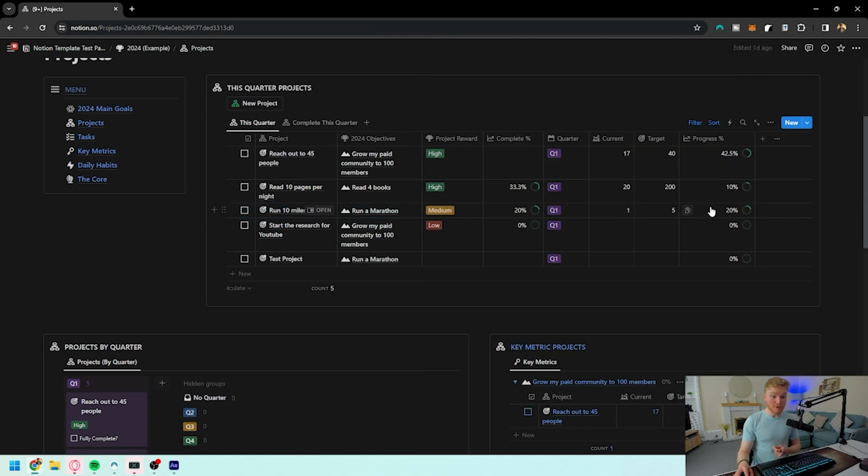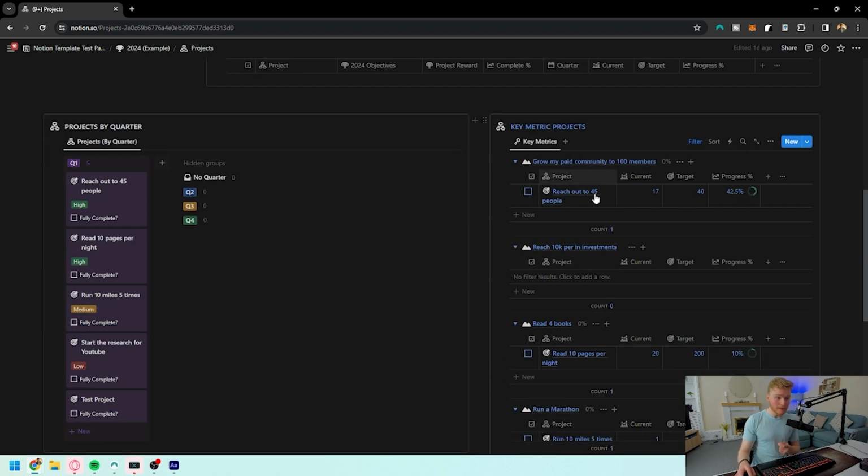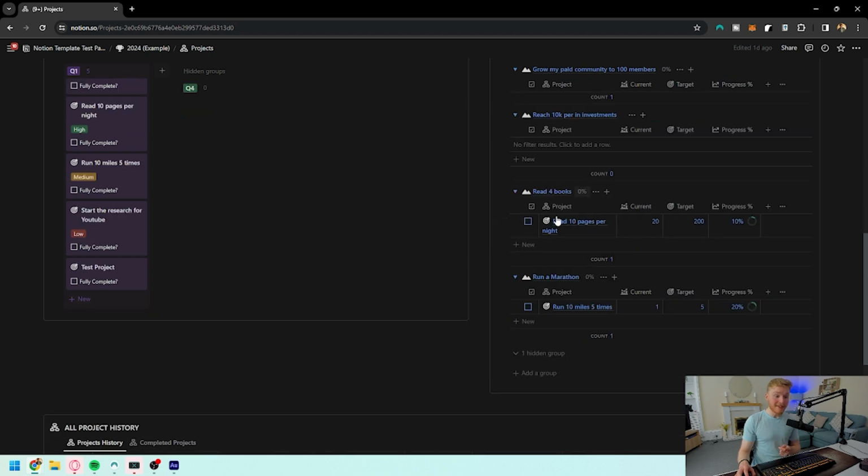The different formula that you'll see in this area is actually metrics related to the project. There's going to be some projects that we will use that will have numbers for it. So instead of trying to have completed formulas for everything, we can separate them and create different tables for them. Because you'll see down below that the key metric projects are only the ones that have a current and a target related to them.